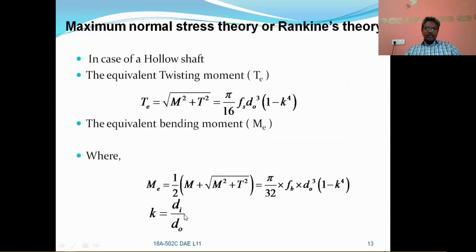So far we have completed two theories related to when the shaft is subjected to both twisting moment and bending moment. This shaft may be either a solid shaft or a hollow shaft. Rankine's theory is applicable for brittle materials, whereas the Guest theory is applicable for ductile materials. Right, let us solve some of the problems.